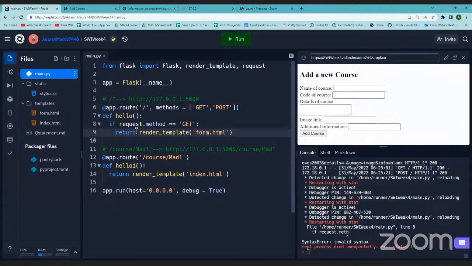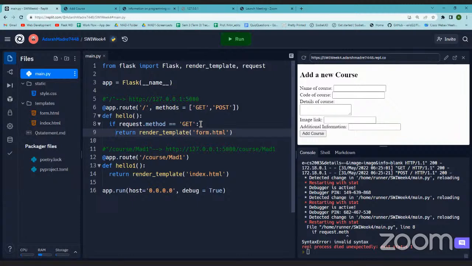Okay, process died unexpectedly, don't have to worry, because the server made changes and the changes we made were not correct. Initially we saw this method, but now we have method. So you don't have to worry about what is happening here. Initially, if line number 8 is not present, it will by default take it as get. So you don't need to mention it.